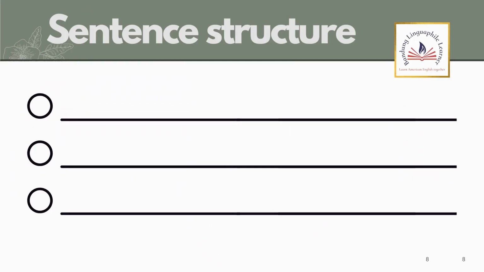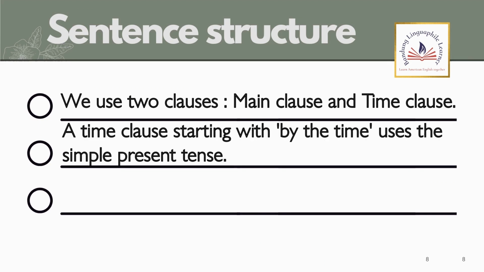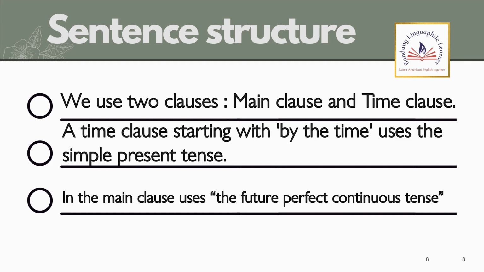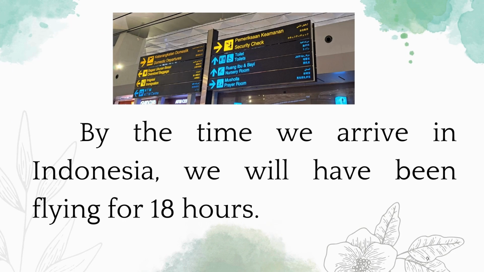Sentence structure. We use two clauses, main clause and time clause. A time clause starting with by the time uses the simple present tense. The main clause uses the future perfect continuous tense. For example, by the time we arrive in Indonesia, we will have been flying for 18 hours.